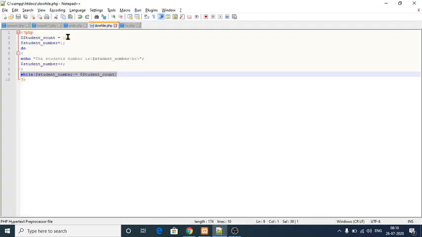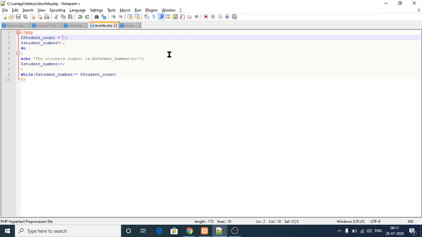Suppose my given condition is false, see, I'm going to give student count as 0. See the condition, student number is 1 but student count is 0, so it is not possible. See here, again I'm going to execute. It will give at least one time as my result. Yes, the student number is 1. So in a do while loop, whether the given condition is true or false, it will give me the output at least once. That is the difference between the while and the do while loop.